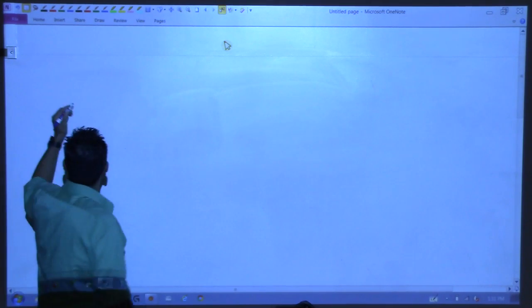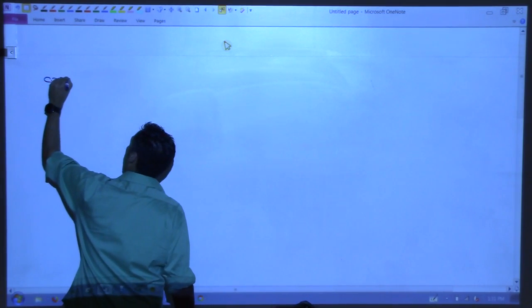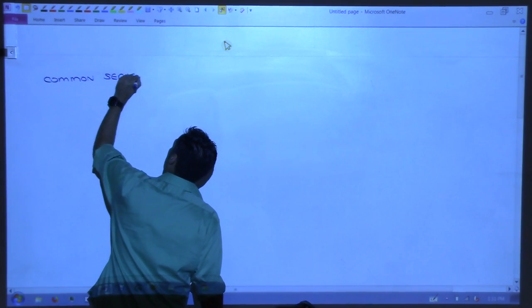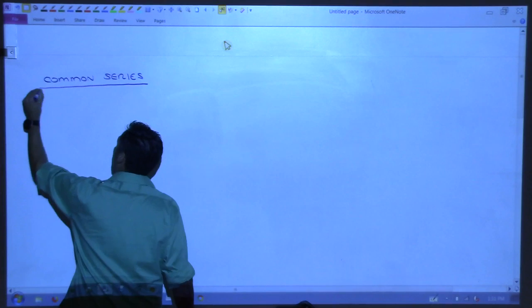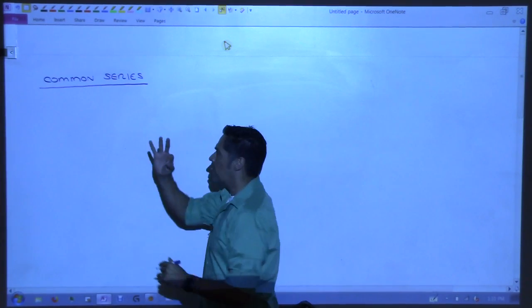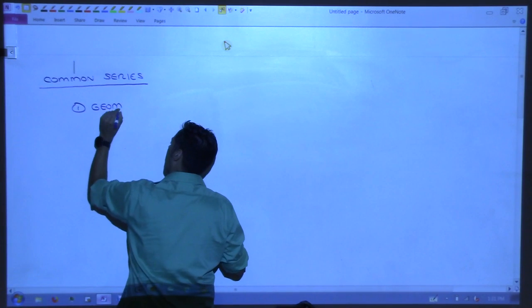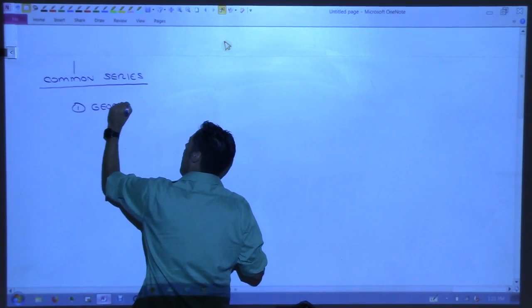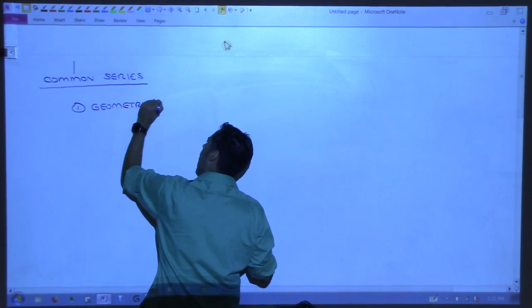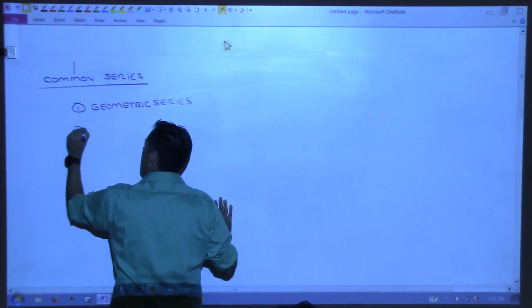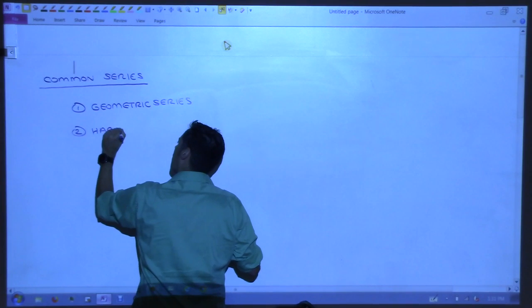So there are certain series that look a certain way, and if they look exactly like this, then we can do something. So the first section I'm going to put here is common series. These are ones that you should be able to identify when you see them. We're going to talk about 3 of them. First one is called a geometric series. The one after that is called a harmonic series.